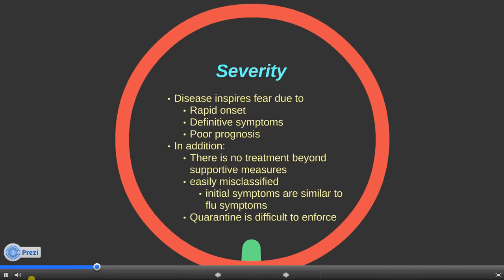How severe is Ebola? This disease inspires fear because of its rapid onset, definitive symptoms, and poor prognosis. In addition, there is no treatment beyond supportive measures. It is easily misclassified because its initial symptoms are very similar to that of the flu, making quarantine difficult to enforce on populations.